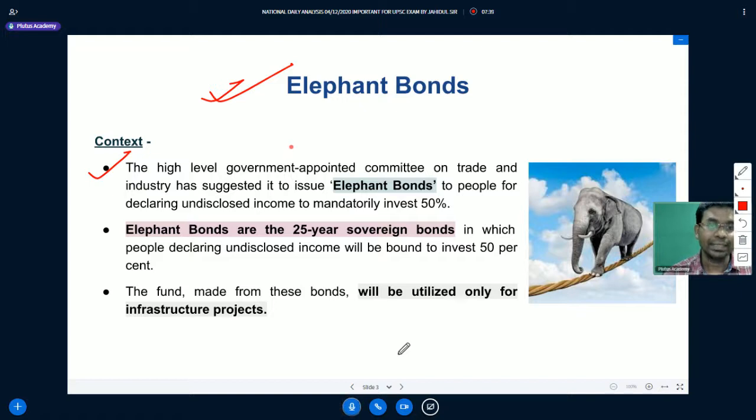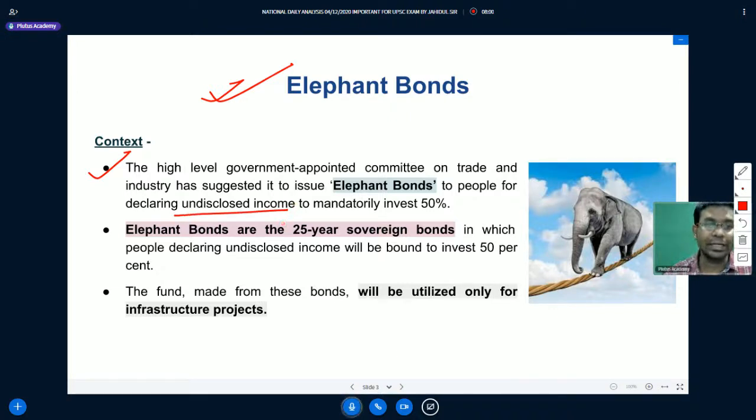This money is also considered part of black money. Black money is not only unpaid tax money, there are other forms of black money also, so it is considered part of black money, or we can generally call it undisclosed income.